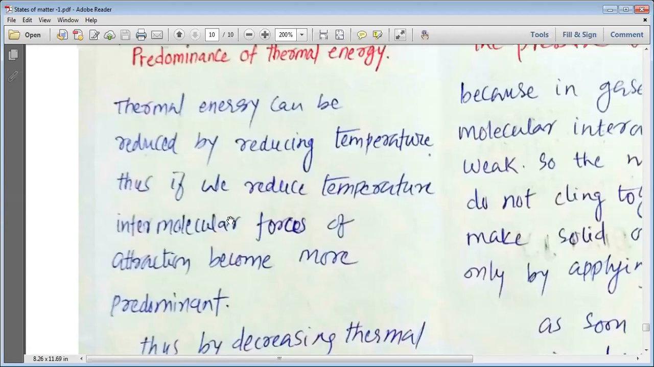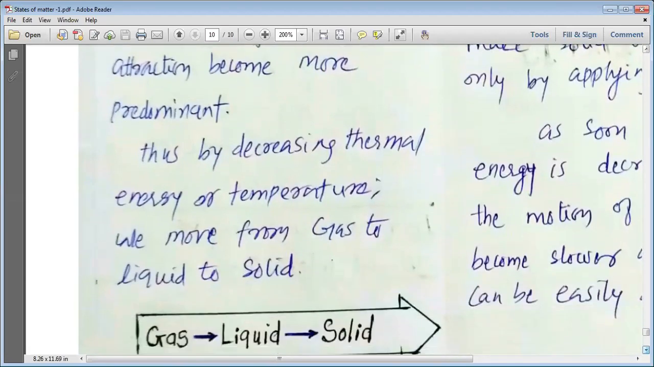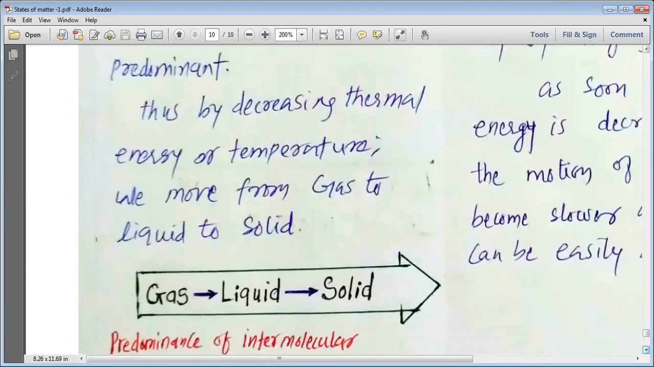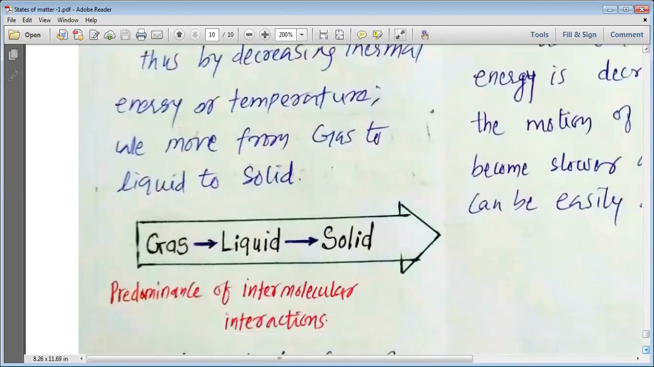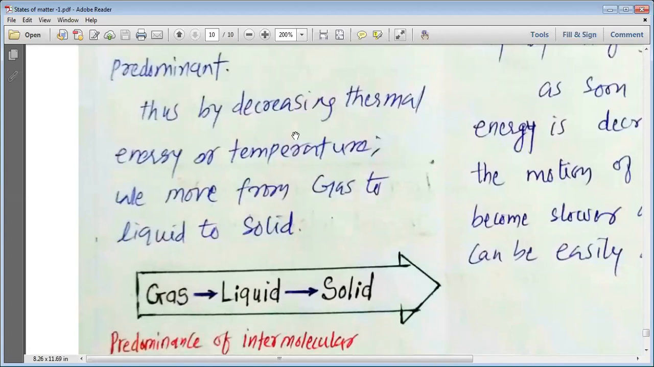Thus, if we reduce temperature, intermolecular forces of attraction become more predominant. So as thermal energy is being decreased, intermolecular forces become more and more dominant. They come much more into play. Thus, by decreasing thermal energy or temperature, we move from gas to liquid to solid.